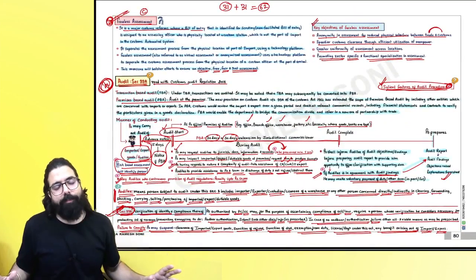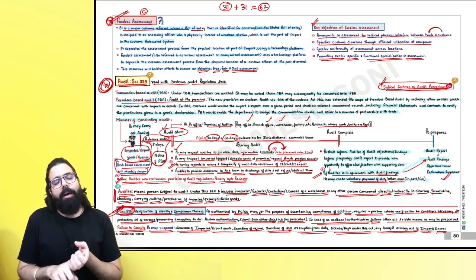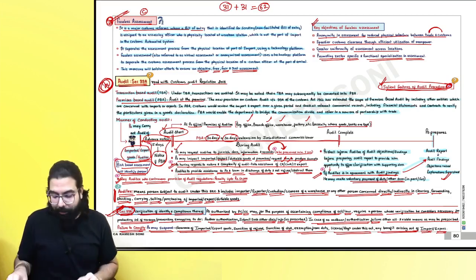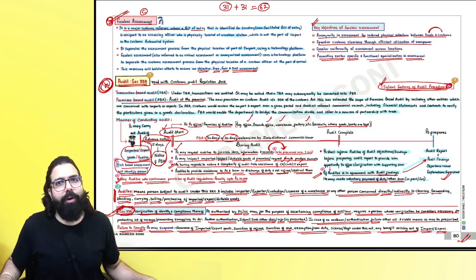Please practice the provisional assessment related interest calculation, please practice and go. I'll close all my discussion on assessment and audit here.